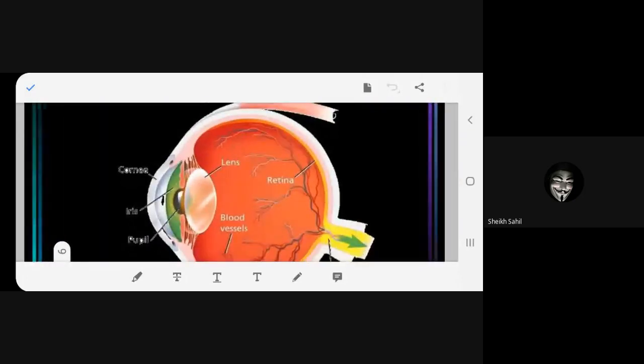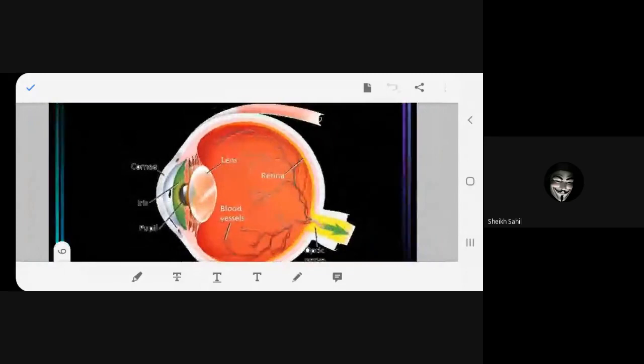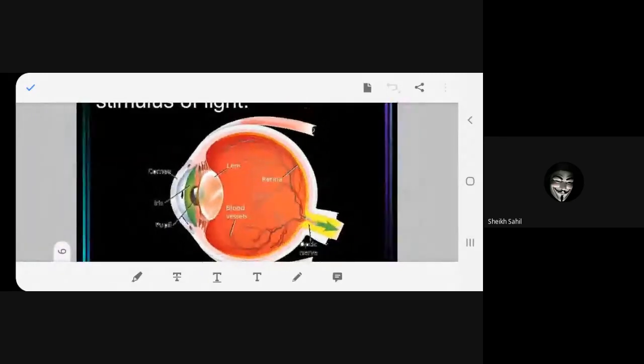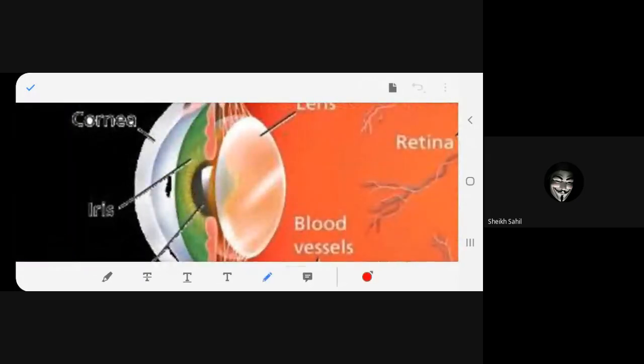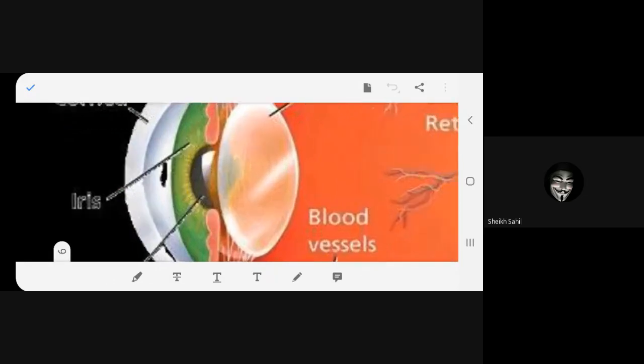This is how our eye looks. Can you see this eye? Okay. The covering of your eye is the cornea. What is it called, beta? Cornea. Just hear me, you don't have to learn. This upper covering of your eye is called the cornea.